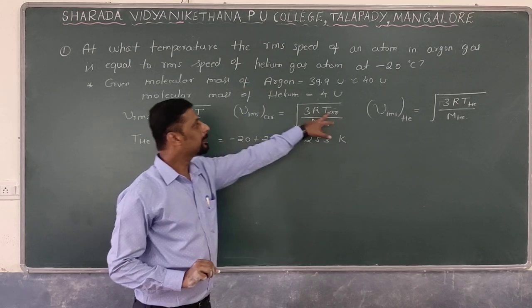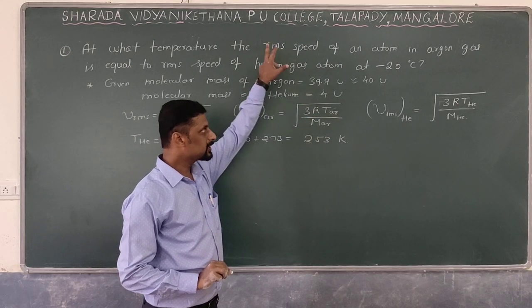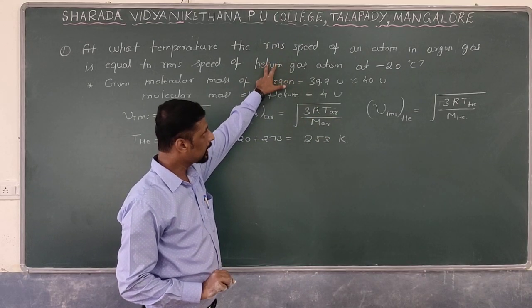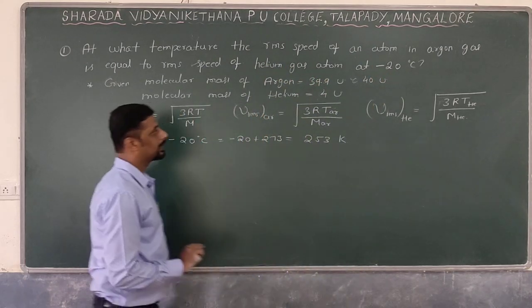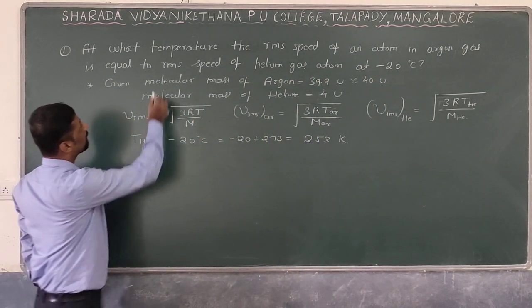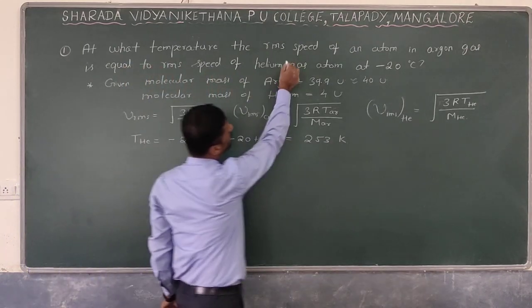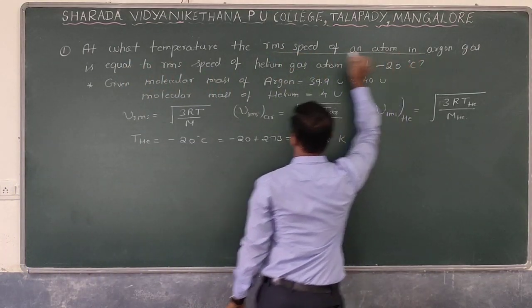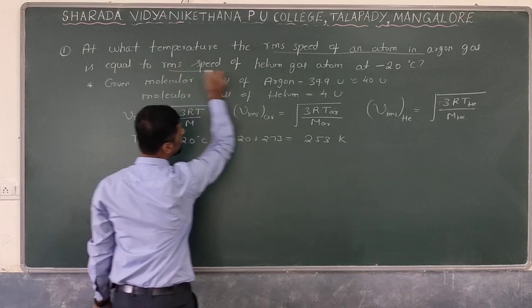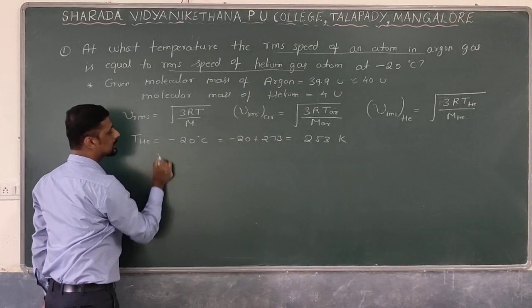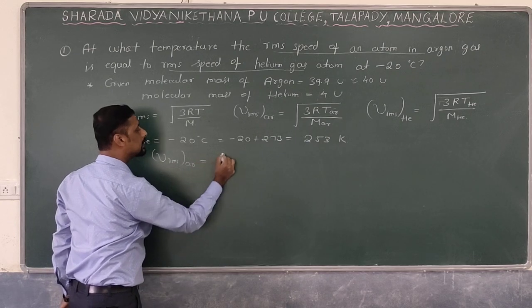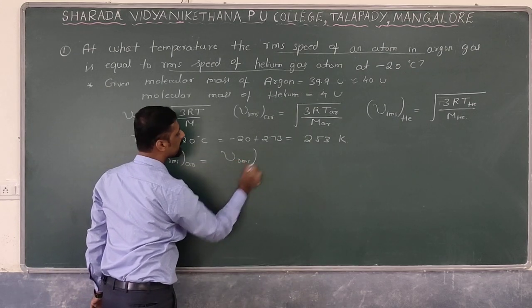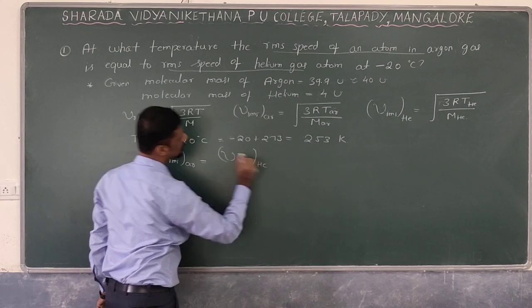At what particular temperature of the argon gas atom is the RMS speed of argon gas atom equal to the RMS speed of helium gas atom, which is at minus 20 degrees Celsius? In the problem, the RMS speed of argon gas is given equal to the RMS speed of helium gas. That means Vrms of argon gas is equal to Vrms of helium gas.